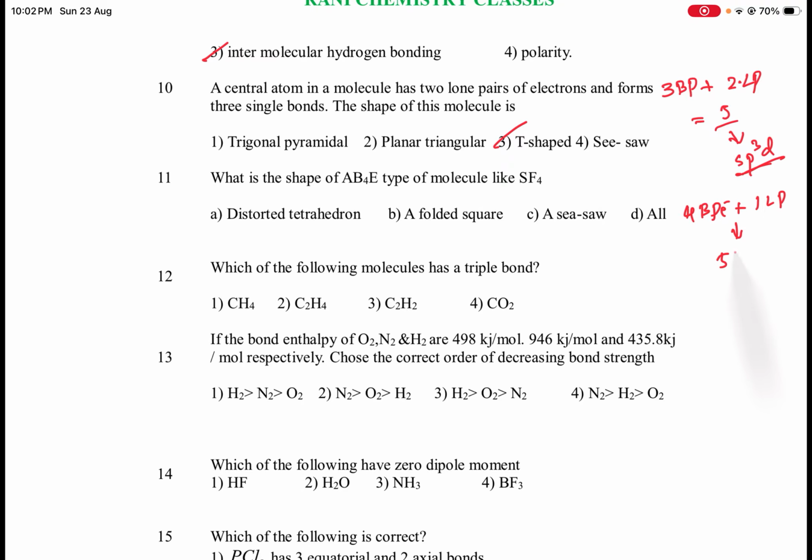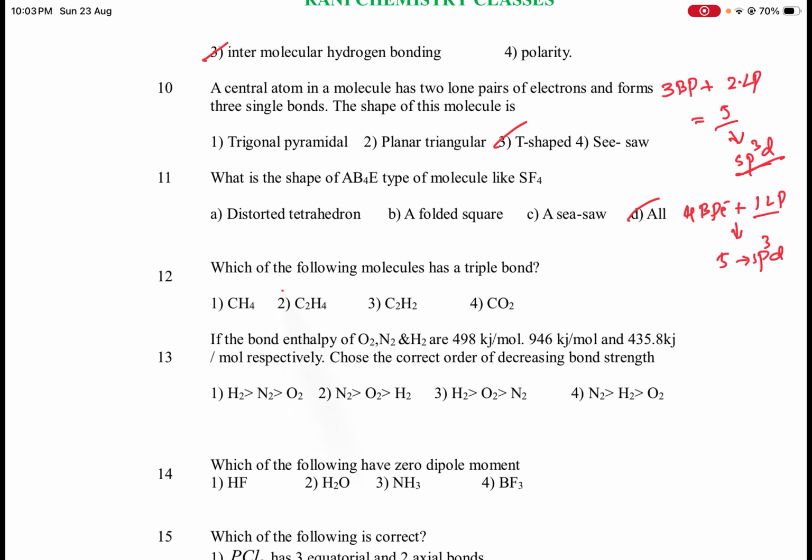So the total is equal to 5. 5 means it undergoes sp3d hybridization. sp3d hybridization with 1 lone pair gives the shape of a seesaw. Scientifically it is also known as a distorted tetrahedron and folded square structure. So A distorted tetrahedron, B folded square, C seesaw. So all are correct answers. Okay.